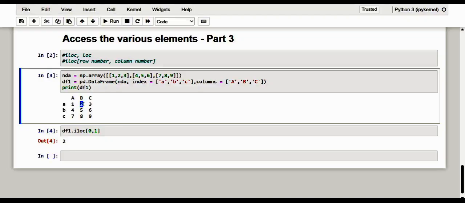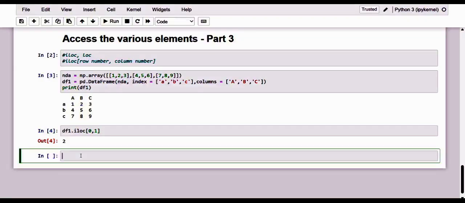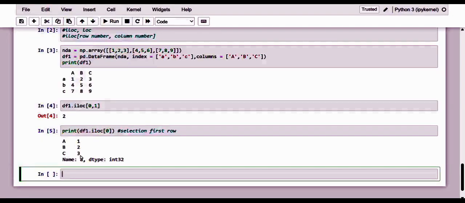Yeah, this selection is also useful if you want to select an entire row or an entire column. So let me give something related to that. If I just want to have a particular row, so 0. And kindly see here what I'm making. This is exactly a selection of the first row, every element.